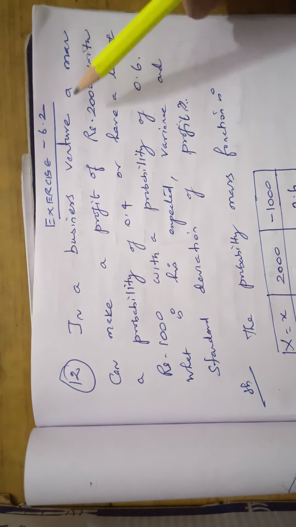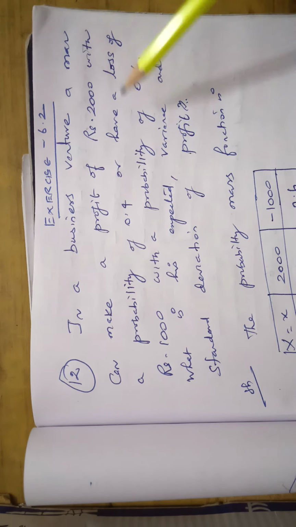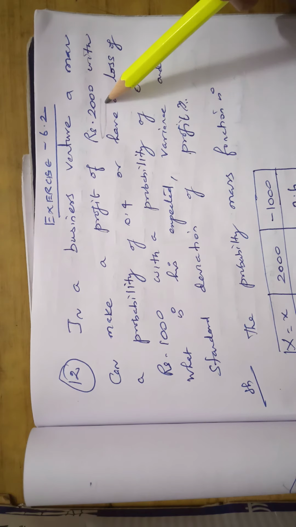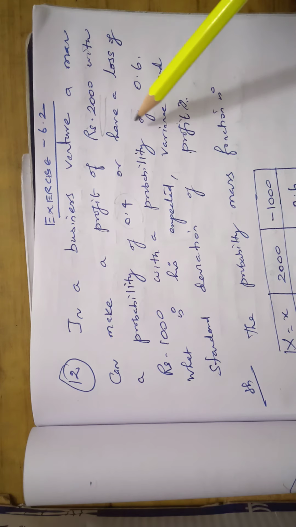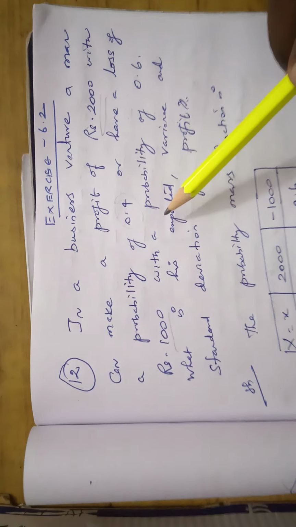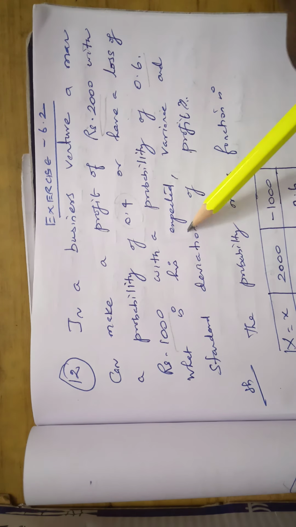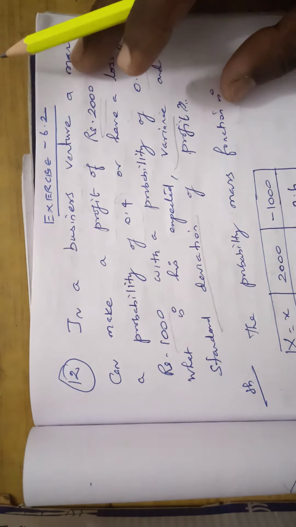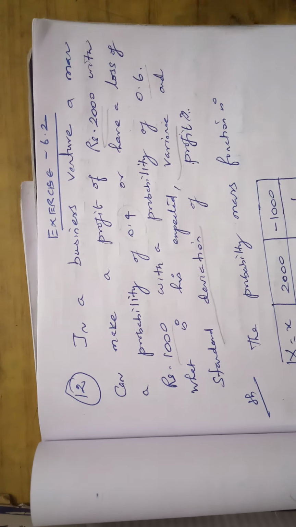Exercise 6.2, problem number 12. In a business venture, a man can make a profit of rupees 2000 with a probability of 0.4 or have a loss of 1000 with a probability of 0.6. What is his expected variance and the standard deviation of the profit? This is the statement of the problem.